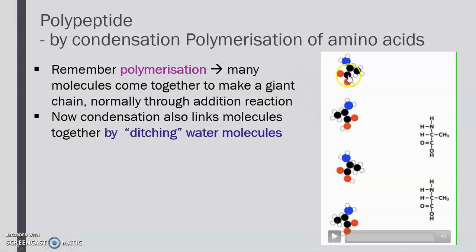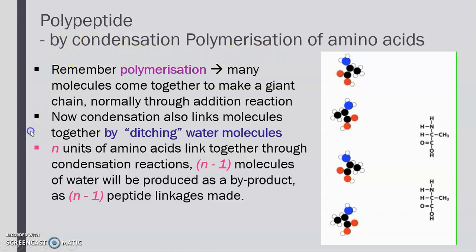Each amino acid is the monomer of that polymer chain, that polypeptide chain. So if there are n units of amino acids linked together through condensation reactions, then n-1 molecules of water will be produced as a byproduct, and n-1 peptide linkages will be made.